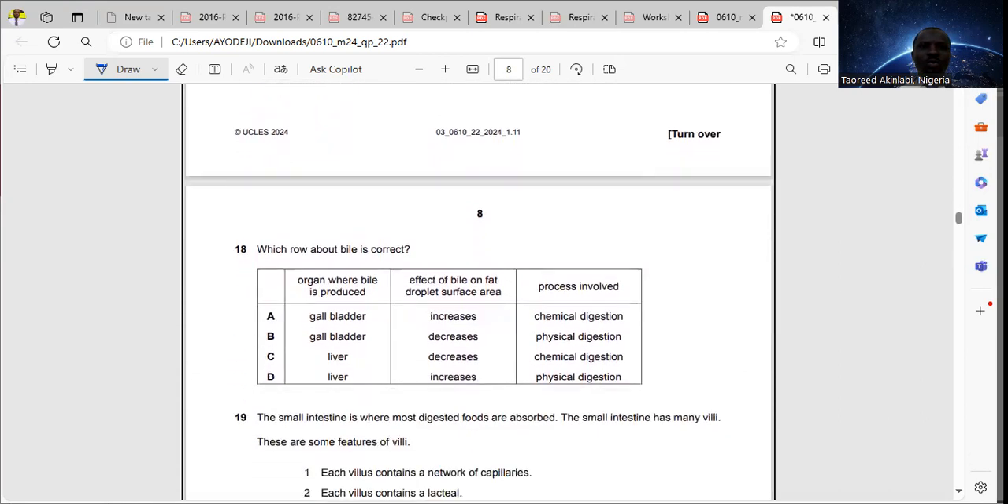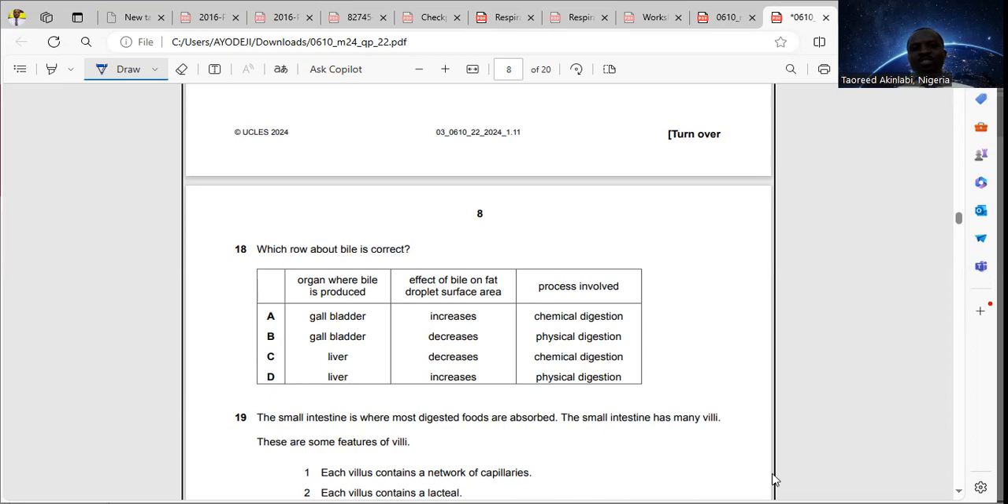Question 18. Which rule about bile is correct? Organ where bile is produced. Bile is a chemical substance that helps in emulsification of fat. Emulsification simply means physical breakdown of fat globules into smaller globules to increase the surface area for effective digestion of fats. Okay? But bile is produced in the liver and stored in the gallbladder. I'll repeat that again. Bile is produced in the liver and stored in the gallbladder.